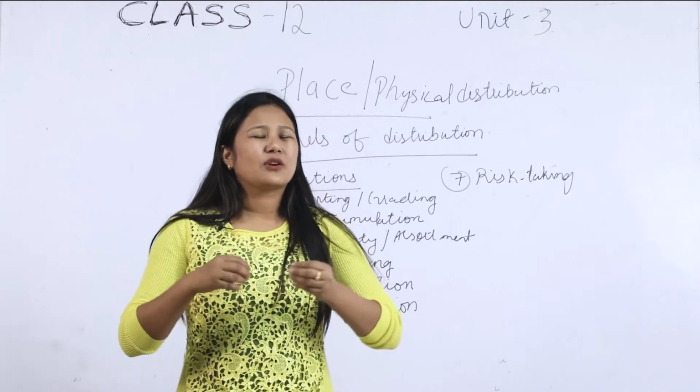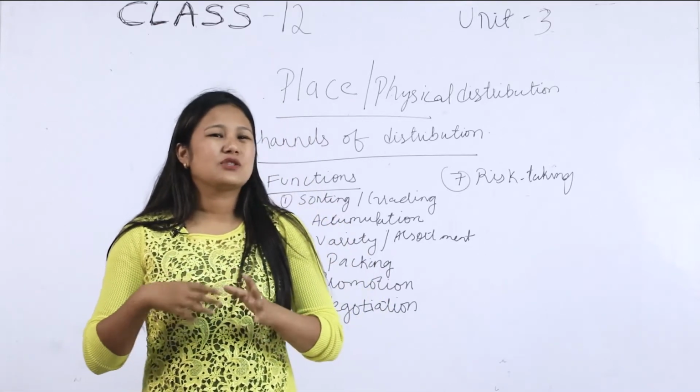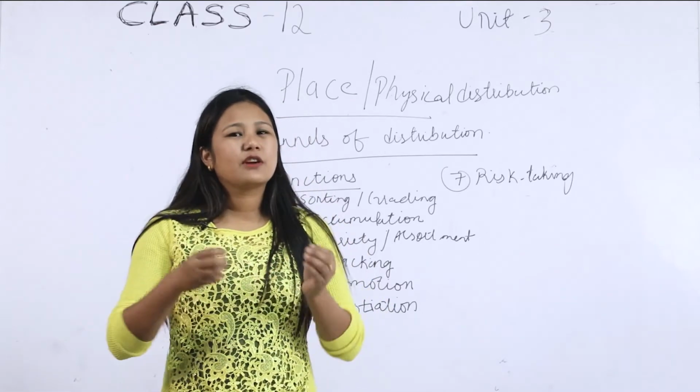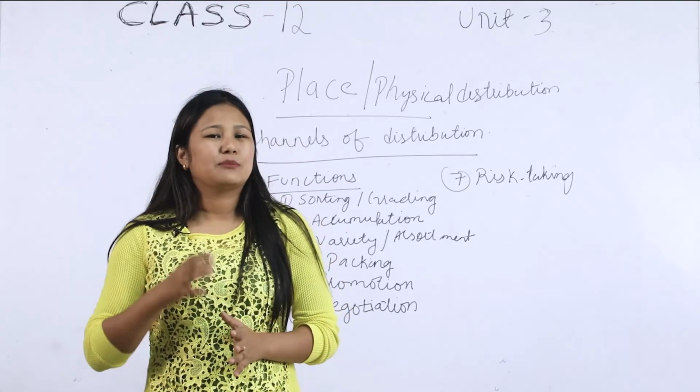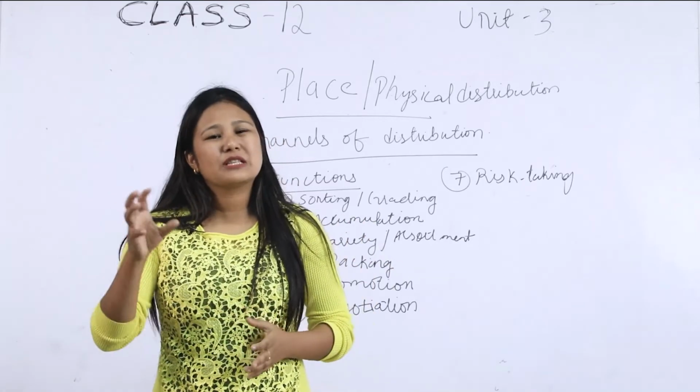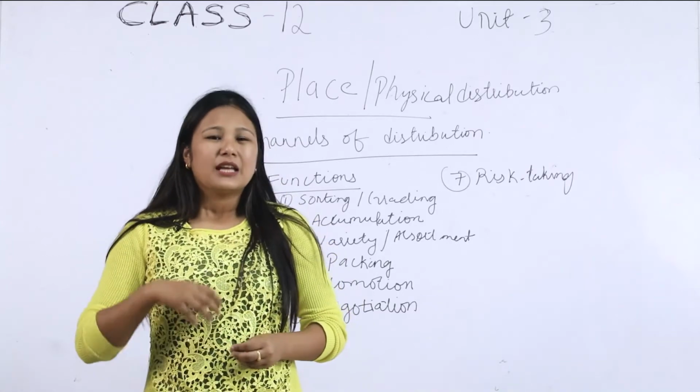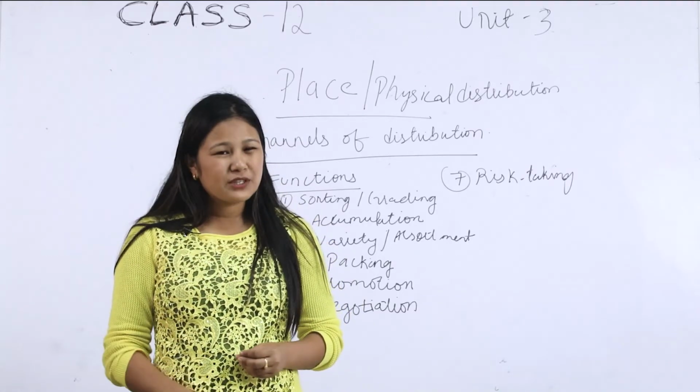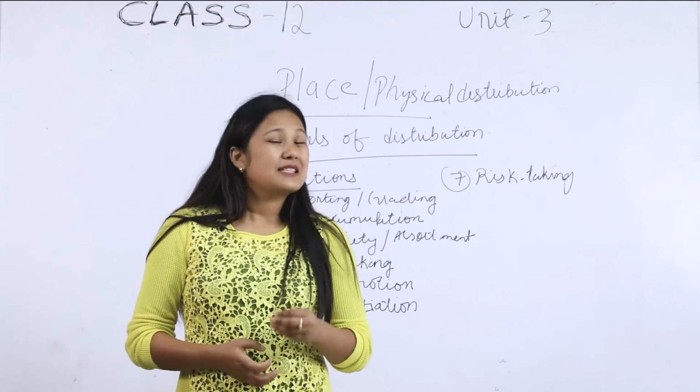Channels of distribution or intermediaries are those people who distribute the products of the manufacturer to the consumer. As we all know, the producer or the manufacturer cannot reach each and every ultimate consumer, so he or she will take the help of the channel of distribution, that is, the middleman.